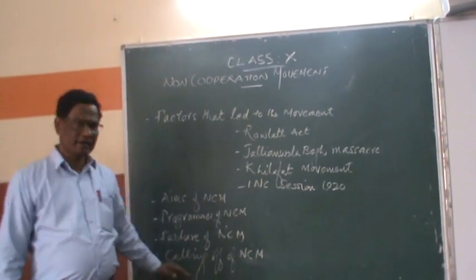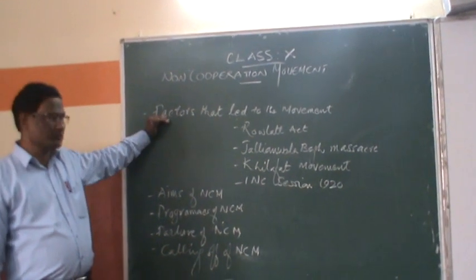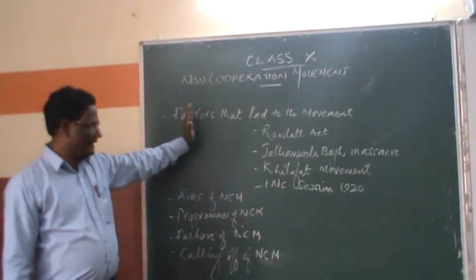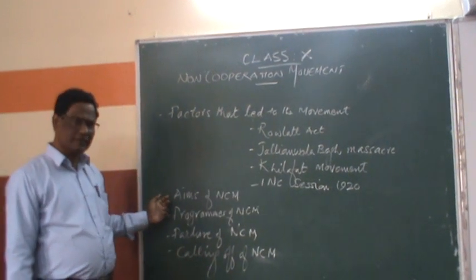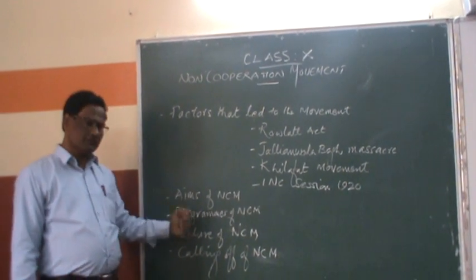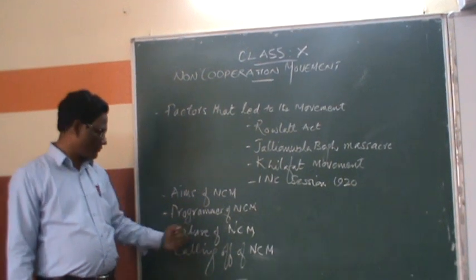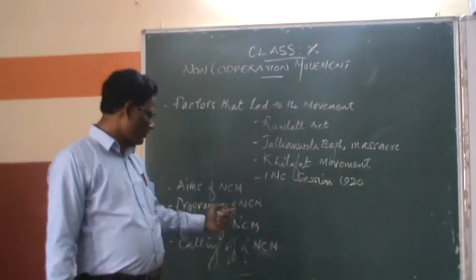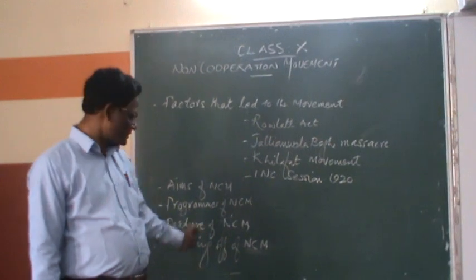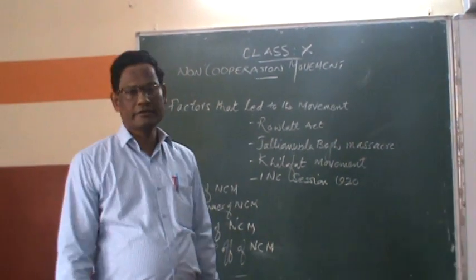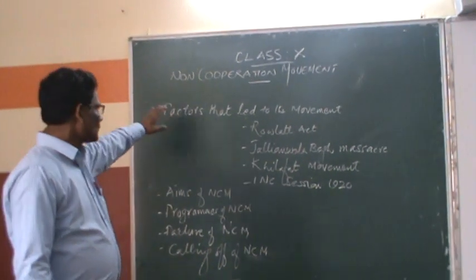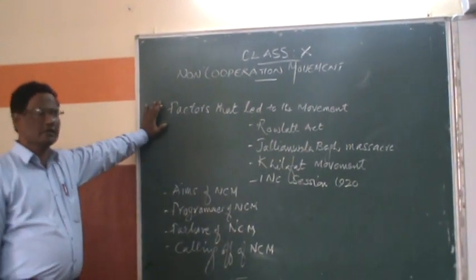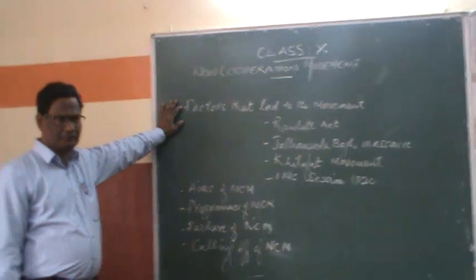The outline of the program is the factors that led to the movement, the number of incidents discussed, the aims and objectives of the non-cooperation movement, the programs and policies of the non-cooperation movement, the failure of the non-cooperation movement in cities and towns, and finally, how Mahatma Gandhi called off the non-cooperation movement. So let's start the class. What are the factors that led to the non-cooperation movement?